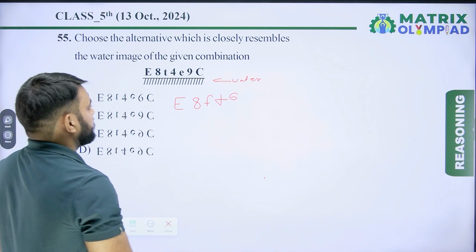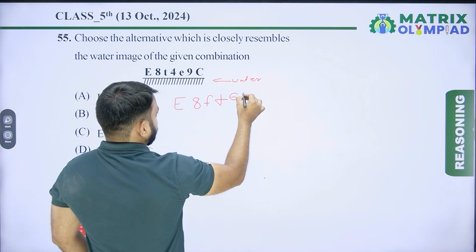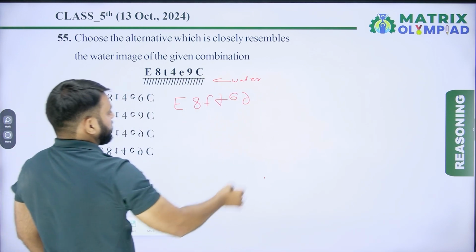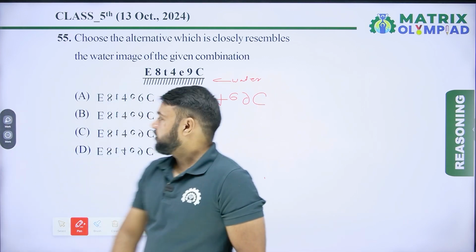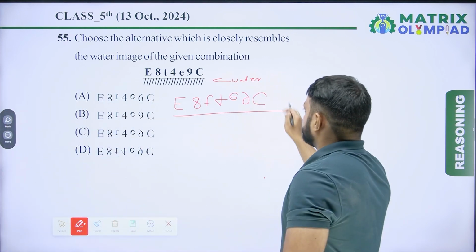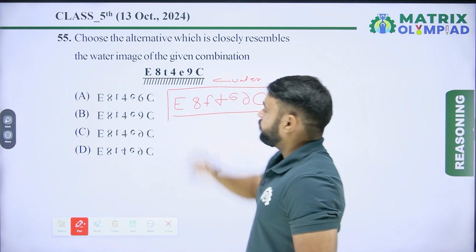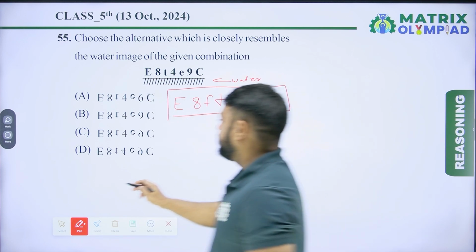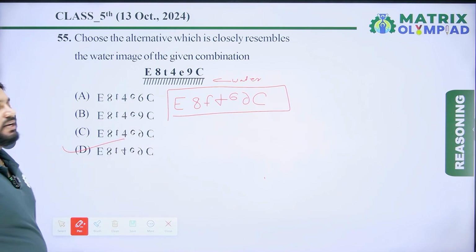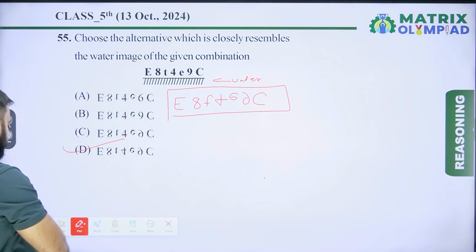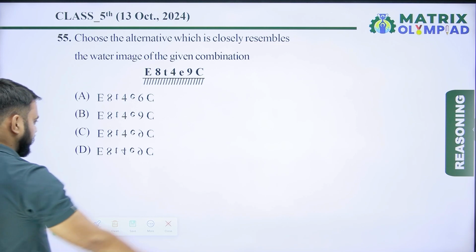Now find the water image of 9. So this is the water image of 9. Now the water image of C. So now here, this is the correct water image of the given combination. So here option D is the correct answer of this question. Let's move on to the next question.